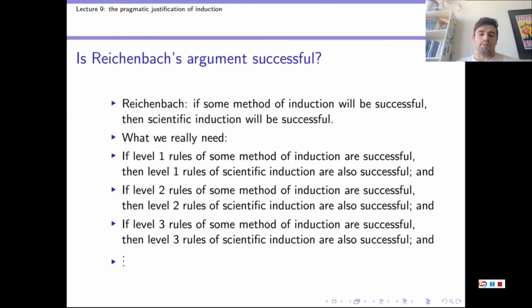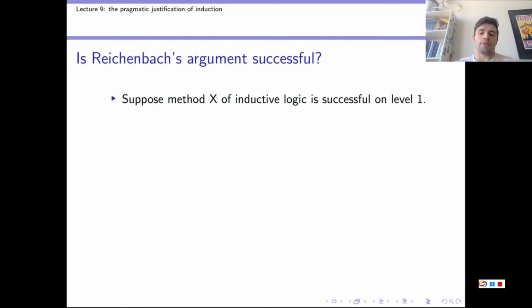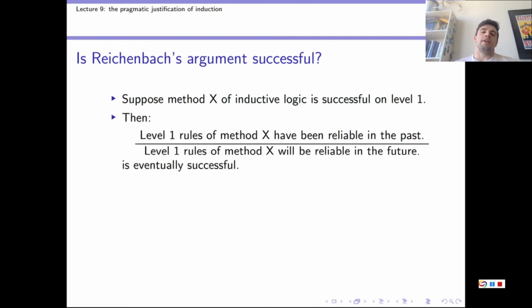And here's why. We suppose that some method of induction, call it method X of inductive logic, is successful on level 1. That means that the arguments method X judges to be inductively strong give us true conclusions from true premises most of the time. So there comes a point where we end up judging this argument as successful: level 1 rules of method X have been reliable in the past, therefore level 1 rules of method X will be reliable in the future.